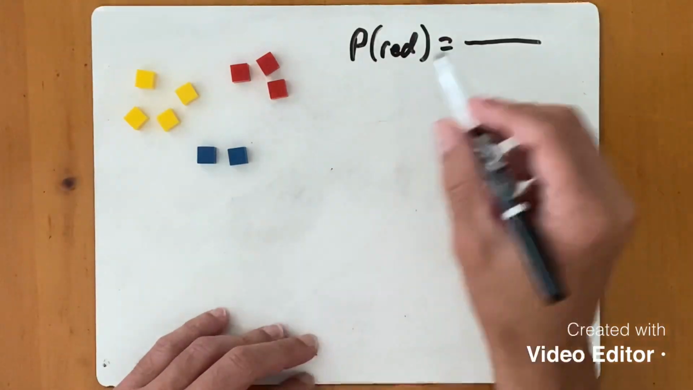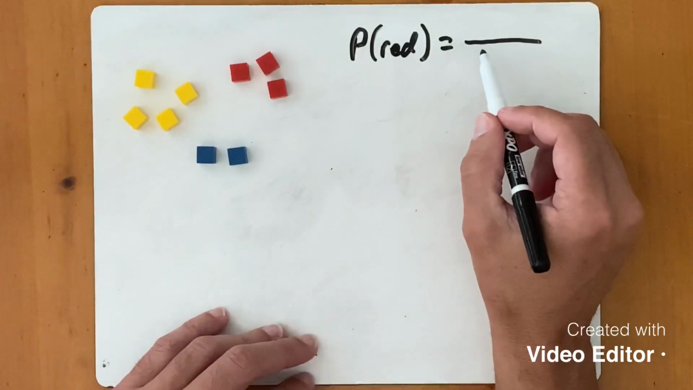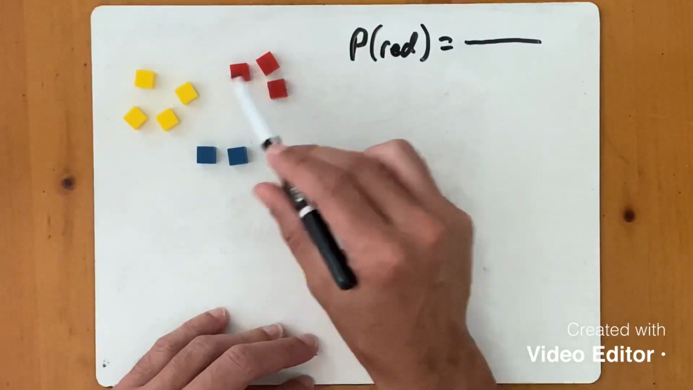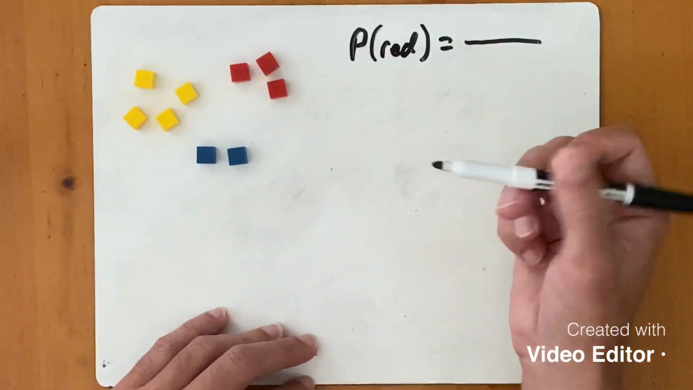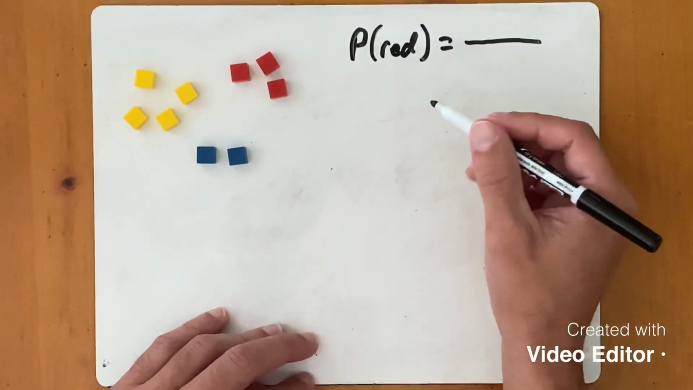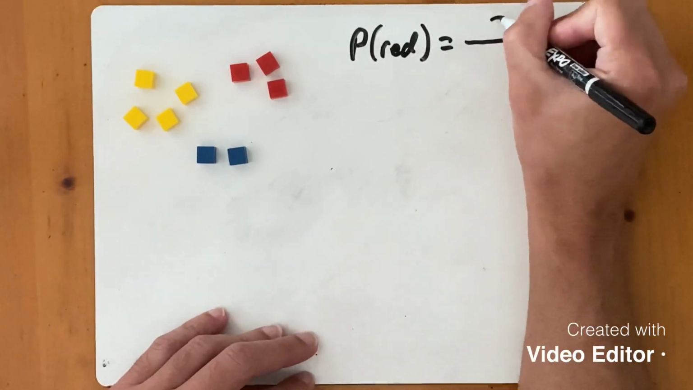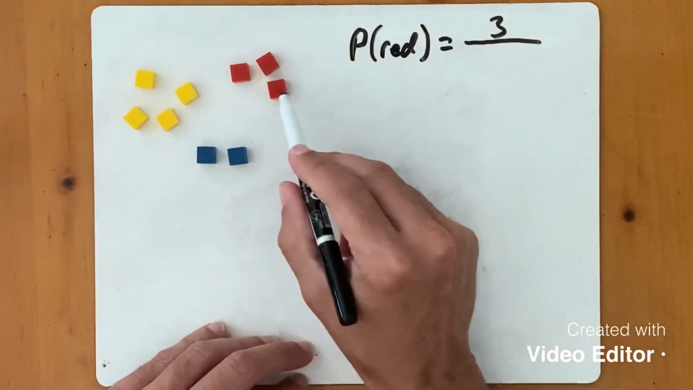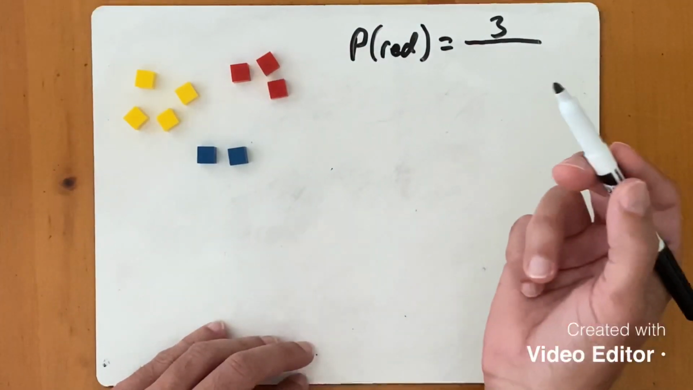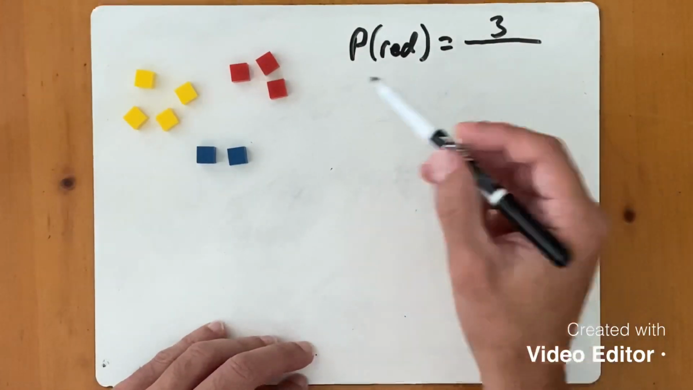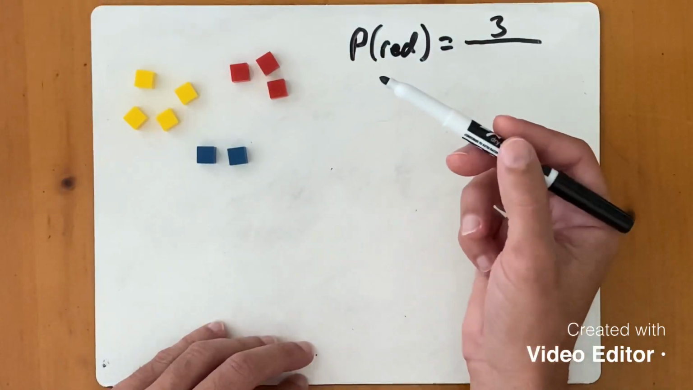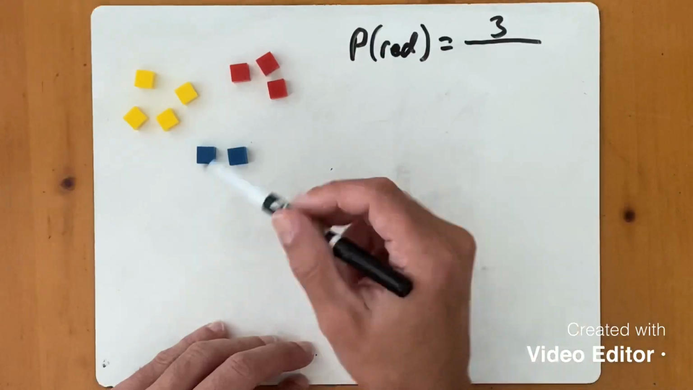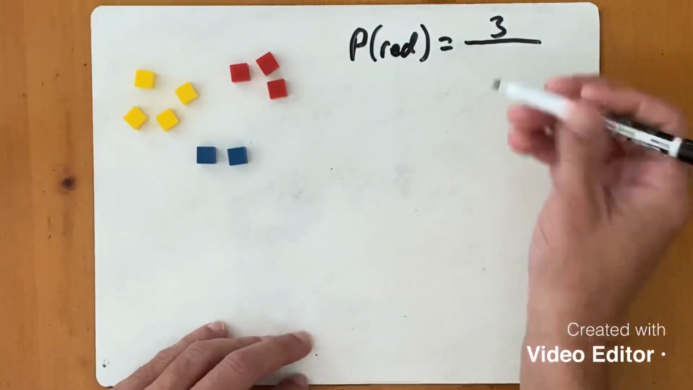Okay, so favorable outcomes is how many ways can I get a red one? Well, there's 3 red ones out of the bunch. So if I pick one cube, 3 of those could be red. So 3 is going to be my favorable outcome because there's 3 ways that I can choose a red one. I can choose that one, or that one. Total outcomes is how many cubes do I have to choose from? I've got 4 and 3 is 7, plus 2 is 9. So I've got a total of 9 cubes to choose from.